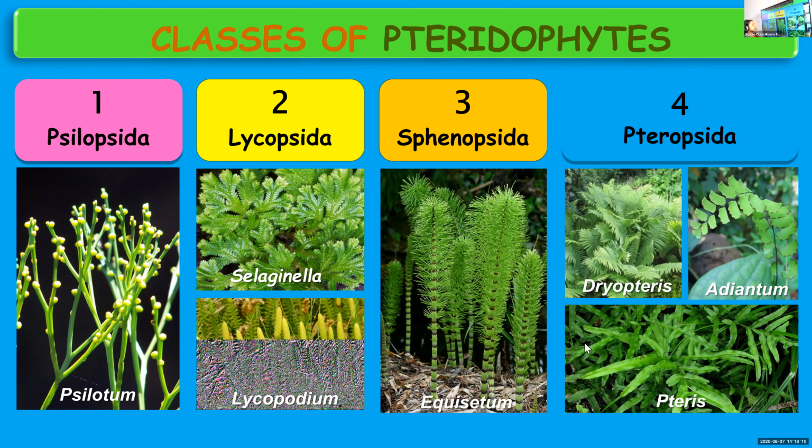Okay, children. So next we are moving on to the division gymnosperms. Are you remembering the points about gymnosperms which you have learned in class 9? Anybody is remembering?